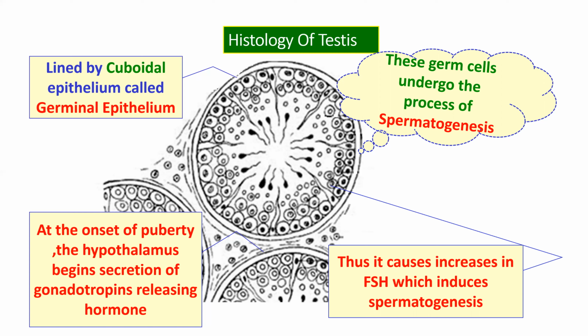So where does spermatogenesis take place? It takes place in the cuboidal epithelium, which is also called the germinal epithelium. And when does it start? It starts at puberty. What changes take place during puberty? There is a release of gonadotropin releasing hormone, which causes an increase in the follicle stimulating hormone, which finally results in spermatogenesis.